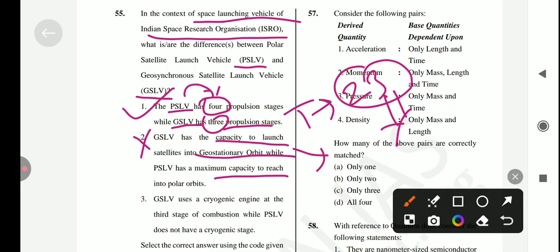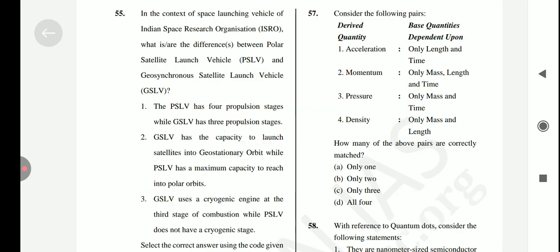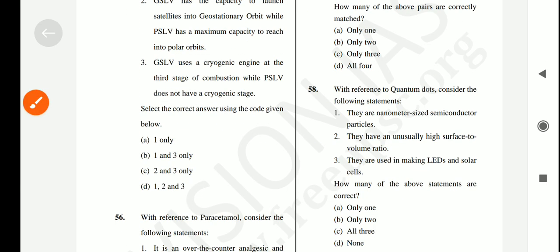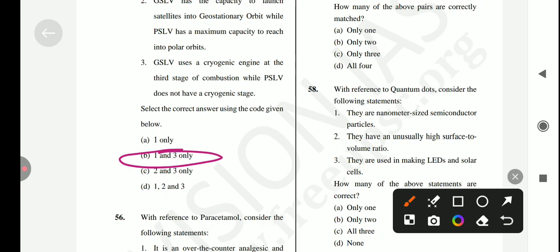Next is, GSLV uses a cryogenic engine at the third stage of combustion, while PSLV does not have cryogenic stages. Is it true? Yes, it's a correct statement. So the answer for this question is option B, which is 1 and 3 only.